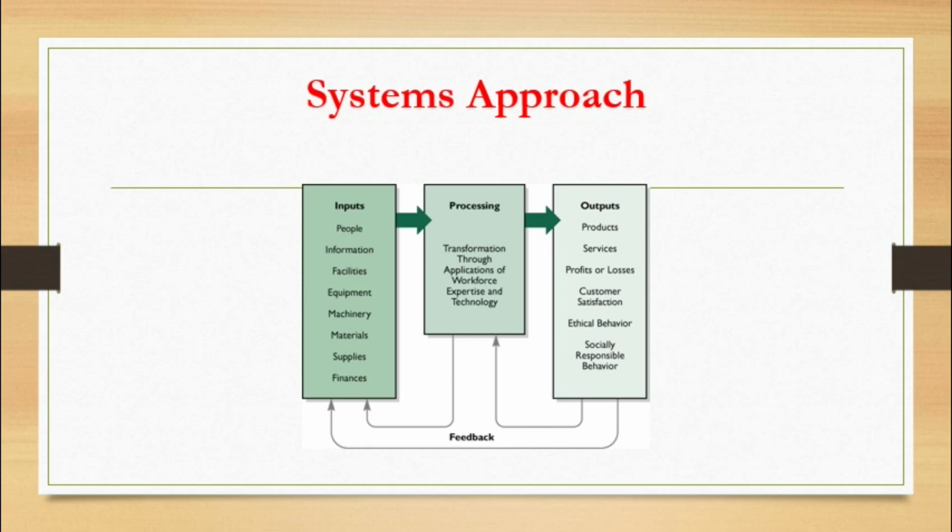Examples for inputs may be people, information, facilities, equipment, machinery, materials, supplies, or finances. It can be anything. Using these things we process and transform, and then we get the outputs. What are the outputs? They may be products, services, profits or losses, customer satisfaction, ethical behavior, good behavior, or socially responsible behavior.